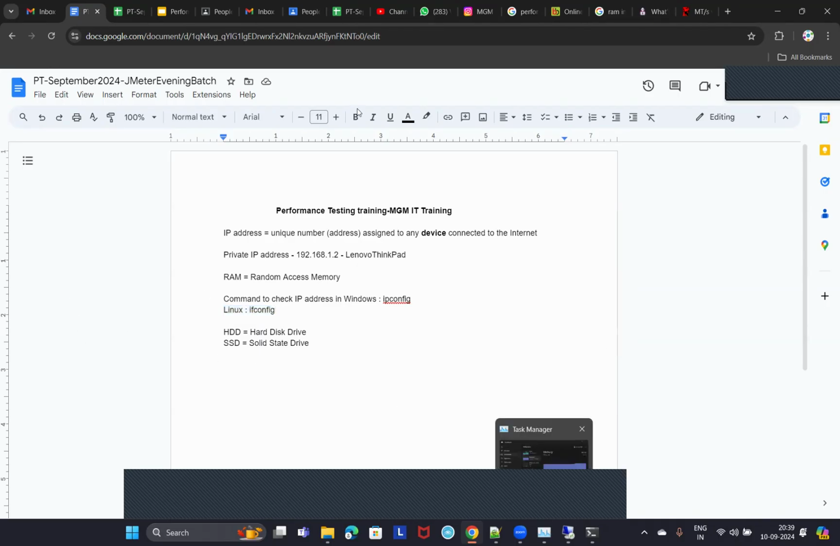Right? And this is private IP. Now, what is public IP, by the way? Or what is the difference between private IP and public IP? Private IP is within your network, not within the system. The IP address within your network is called private IP.